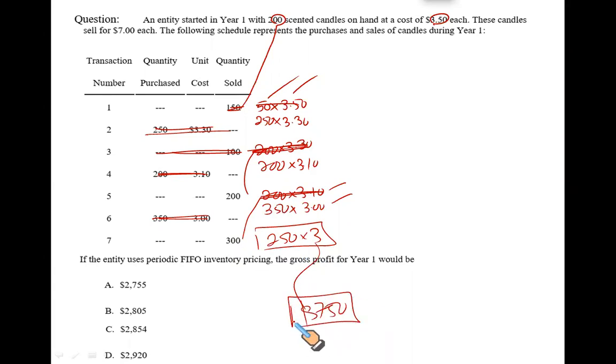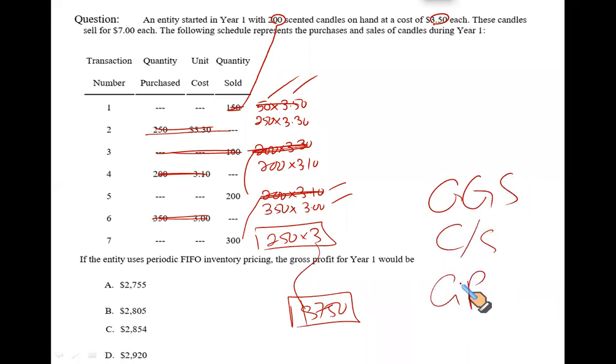So remember, FIFO periodic and FIFO perpetual give you absolutely the same CGS. They give you the same closing stock. They give you the same gross profit, because first in, first out is the logical flow, the way costs move. That is why FIFO perpetual and FIFO periodic will give you the same CGS, same cost of sales, and same gross profit. And that's what we have just proved.